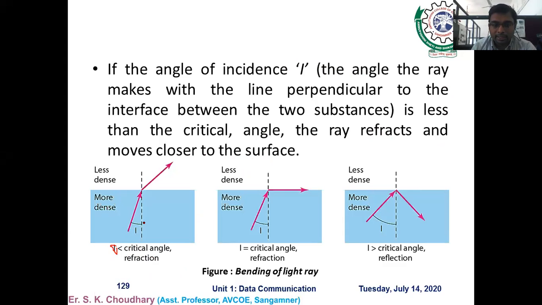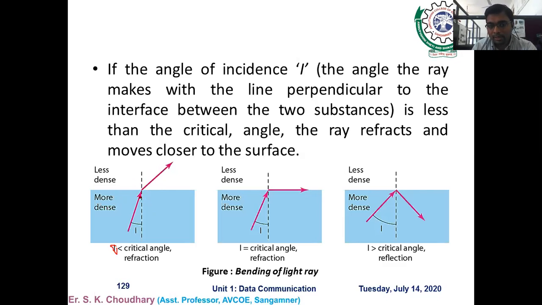See, it is a more dense medium, maybe glass or water. The ray is coming from here and changing its media, from one substance to the other. It now enters the air medium, from the more dense medium to the less dense medium.